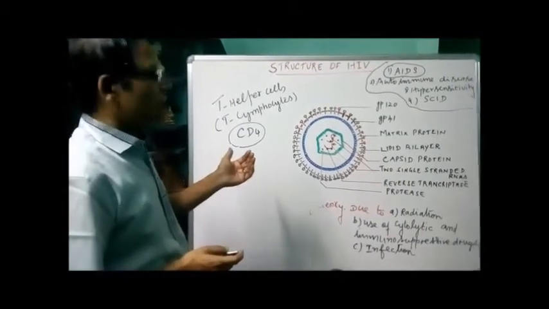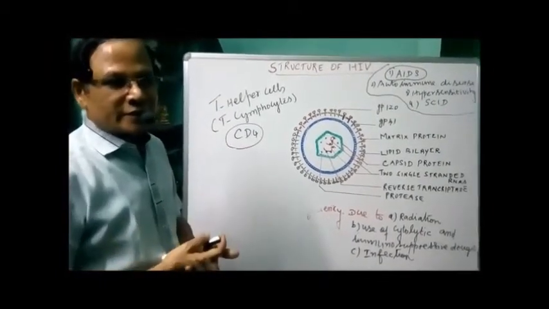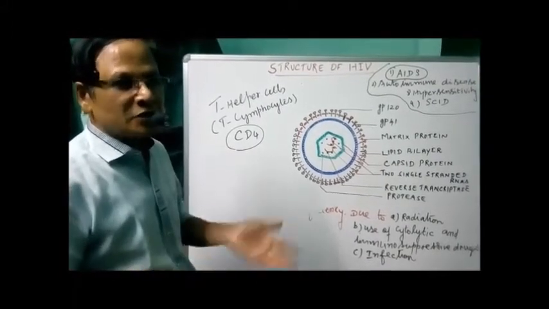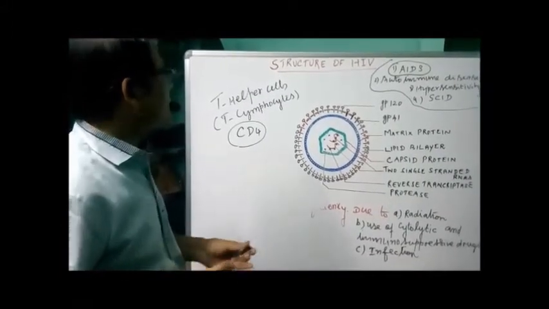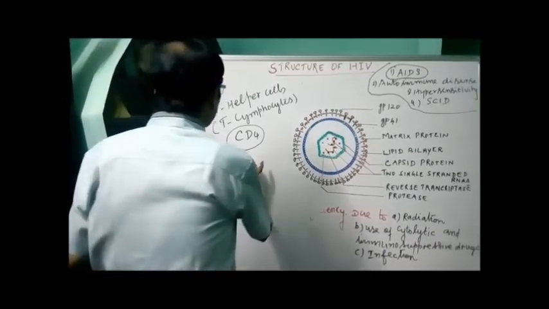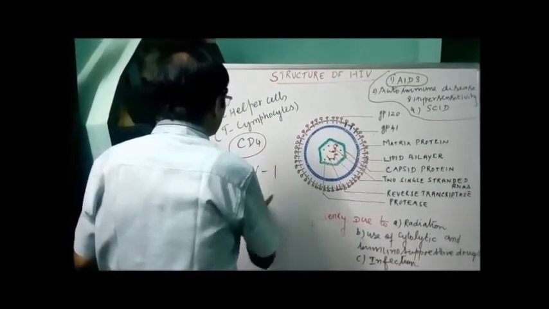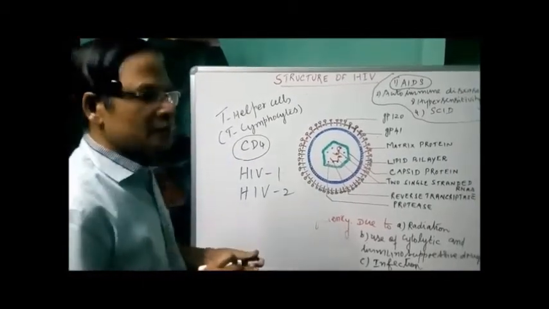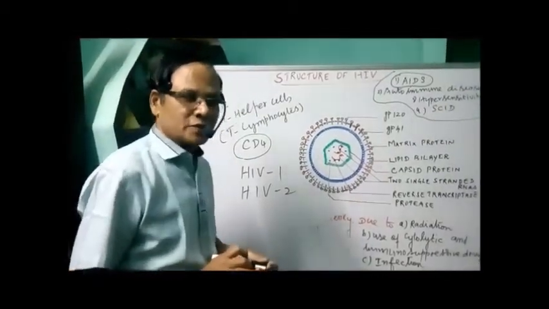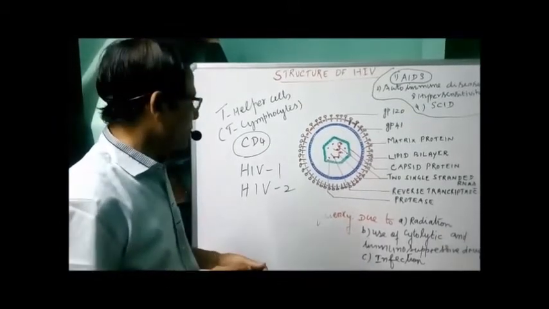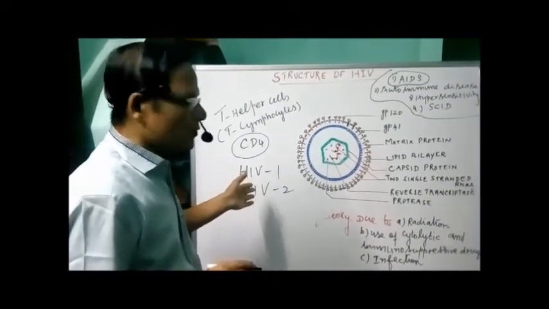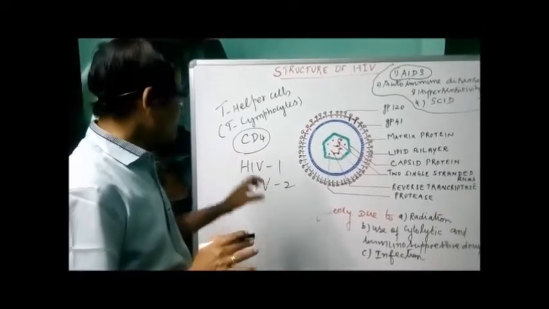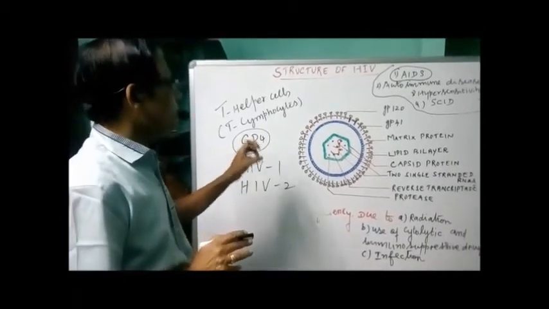Now, based on the genetic characteristics and also based on the differences between the antigens, there are two different types of HIV. HIV-1, this is one type. HIV-2, this is another type. This is a classification based on the genetic characteristics and also the difference between the antigens possessed by the virus. That is about the types. So this is what we call the introduction part.